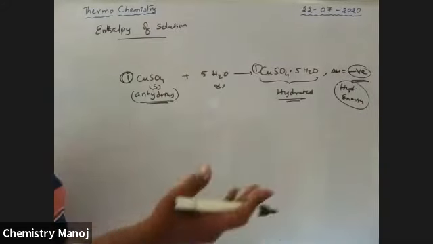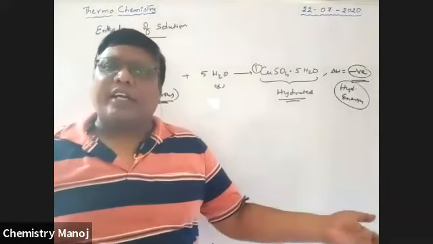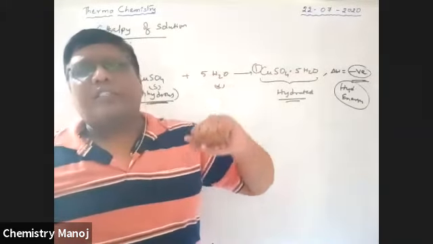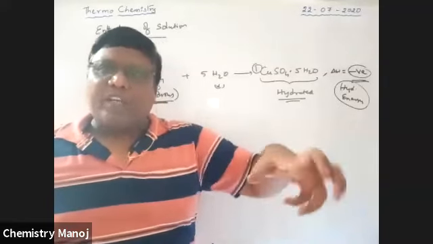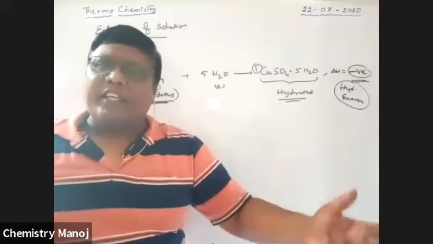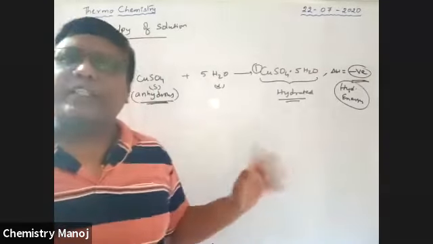This is another way to express the hydration energy. When anhydrous substances are converted into hydrated substances, the released energy is also called hydration energy. And when ionic substances are dissolved in water, because of water accumulation, some energy is released. That is also hydration energy. Both of these are accepted.